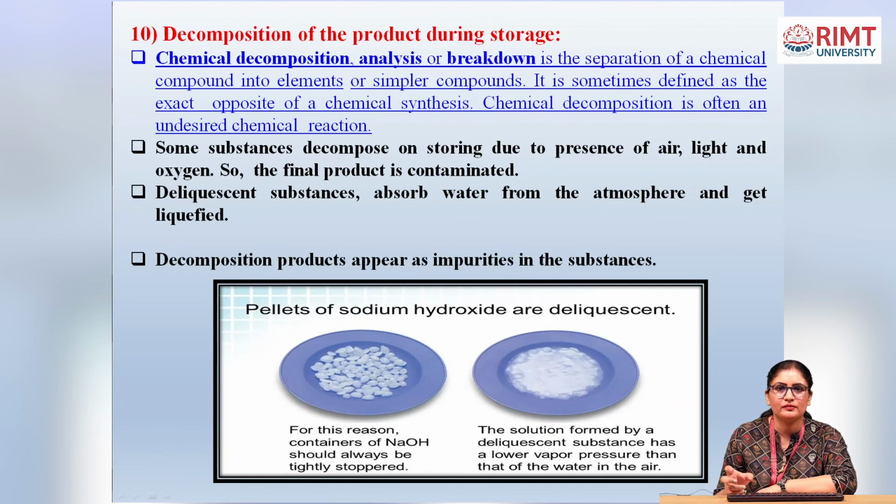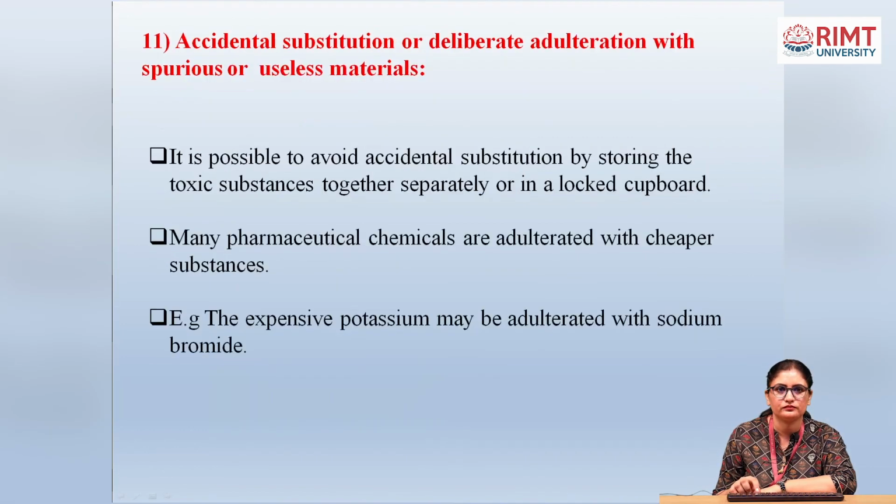Sodium hydroxide comes under the category of deliquescent substances. For this reason, containers of sodium hydroxide should always be tightly stoppered. If we loosen the stopper, it absorbs moisture from the air and converts into liquid form.